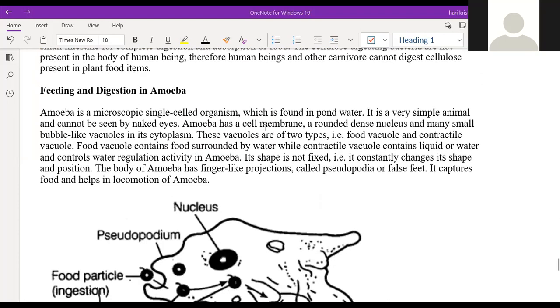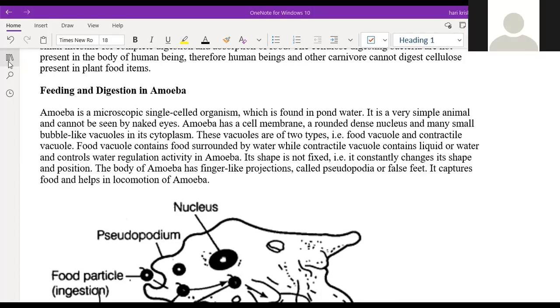Sir, aren't we going to learn about the four chambers: rumen, reticulum, omasum, and abomasum?